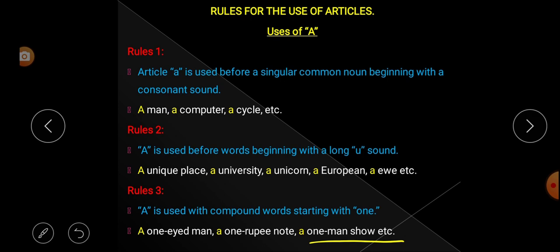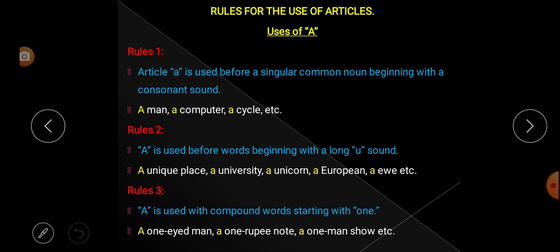Next, a one-man show. It is also a compound word starting with one. That's why article A is used. So, hope all of you understood about uses of article A. There are only 3 rules or 3 uses of article A. First one, article A is used before a singular common noun beginning with a consonant sound.